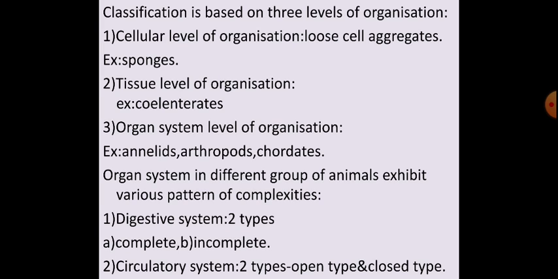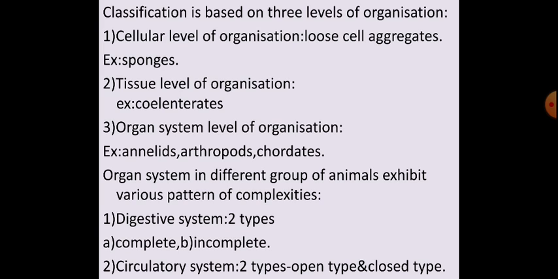Next, we will study the digestive system. In different groups of animals, the organ systems exhibit various patterns of digestive system. These digestive and circulatory systems come under organ system. Cells don't have organs, so these systems don't come under cells or tissues. So digestive system and circulatory system come under organ system level of organization.